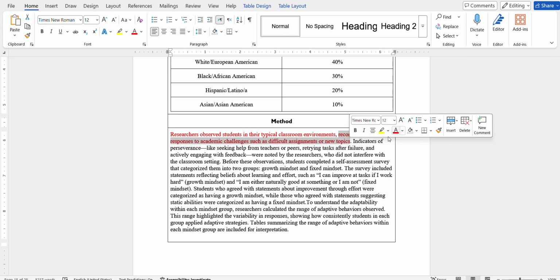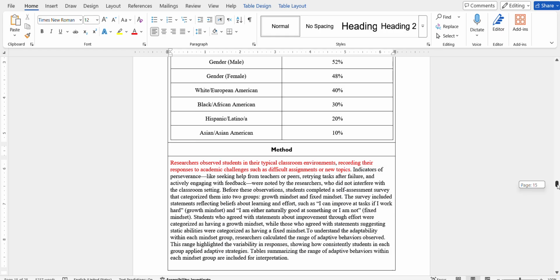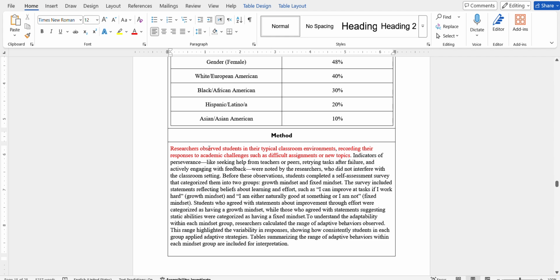The researchers observe students in their typical classroom environments, recording the responses to academic challenges such as difficult assignments or new topics. Now, so far, if you want to make sure about the type of research method being used, you have to focus really quickly. Observe students. If it's a case study, you're gonna have to see what independent variable is implied. But so far, they're only saying they observed students, observe them. And secondly, they recorded them. So this is most likely naturalistic observation. Let's continue to see if this is true.